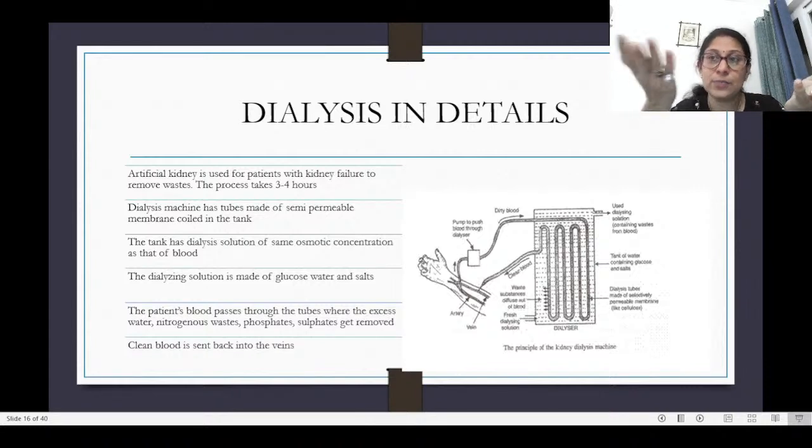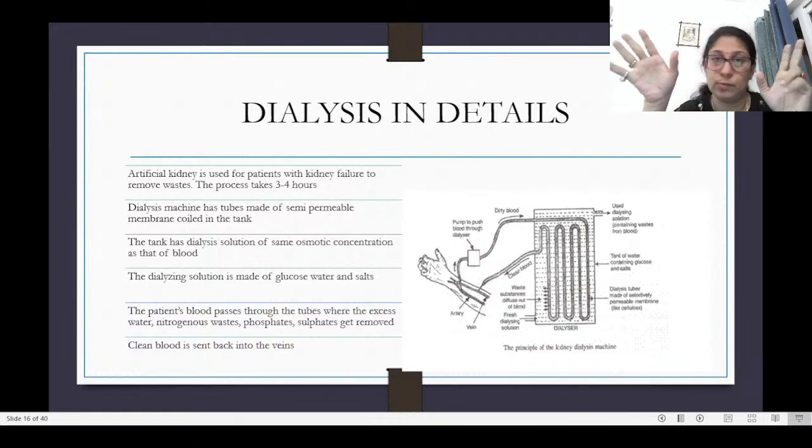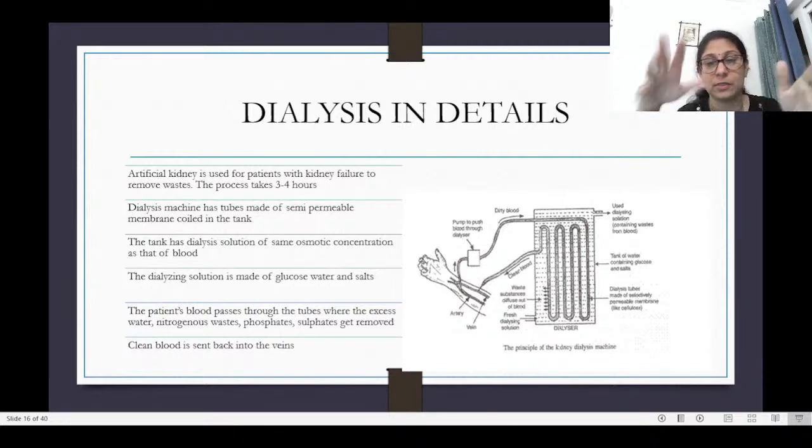So these wastes will move out of their region of higher concentration to the region of lower concentration through a semi-permeable membrane. That process is known as osmosis, and that's why we're talking about diffusion, osmosis. Diffusion is also because of the gases and so on.